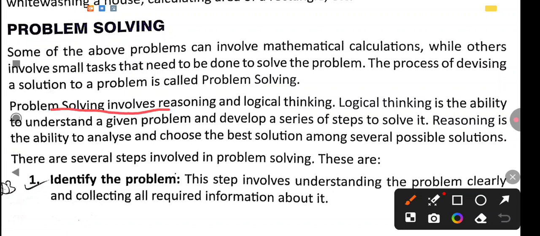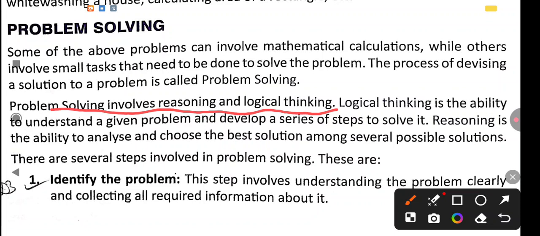Problem solving involves reasoning and logical thinking. Logical thinking is the ability to understand a given problem and develop a series of steps to solve it. Can you guess what logical thinking is? Whatever the task, whatever the work we are doing, we first have to think about that particular task and make a series of steps to solve the problem.